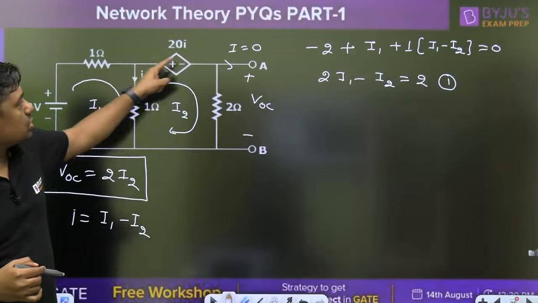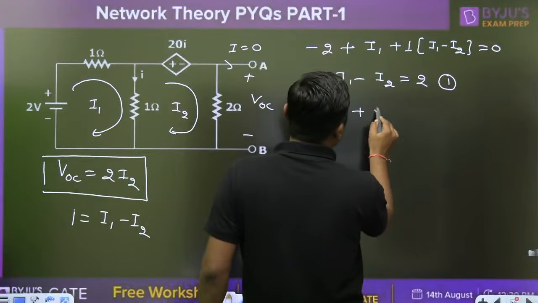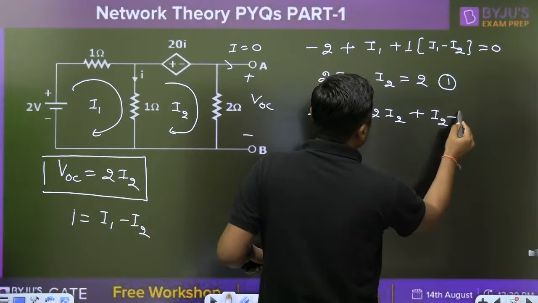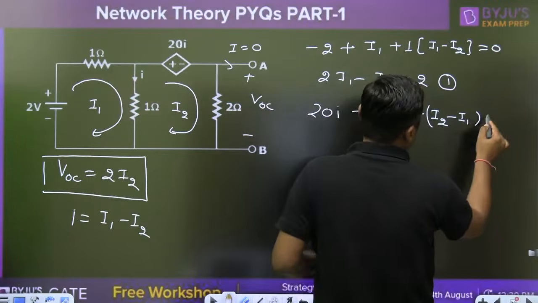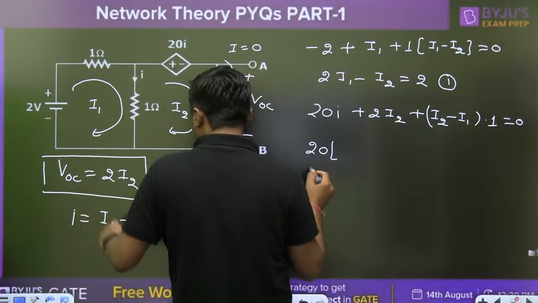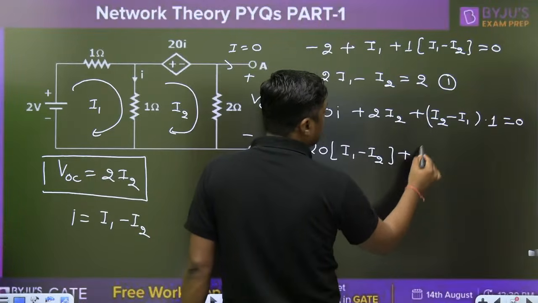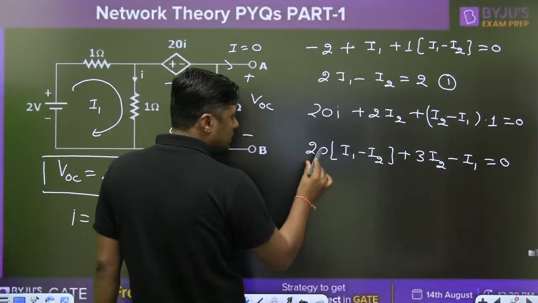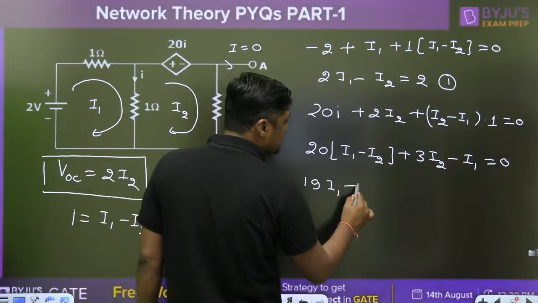Second equation: 20i plus 2I2 plus, writing the mesh equation, I2 minus I1 into 1 equals 0. What is 20i? i is I1 minus I2. Plus 2 plus 1, 3I2 minus I1 equals 0. And then 19I1. Check my calculation, everyone, and that is the assignment for you.